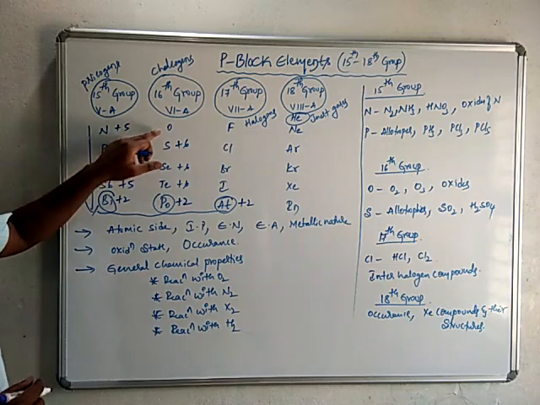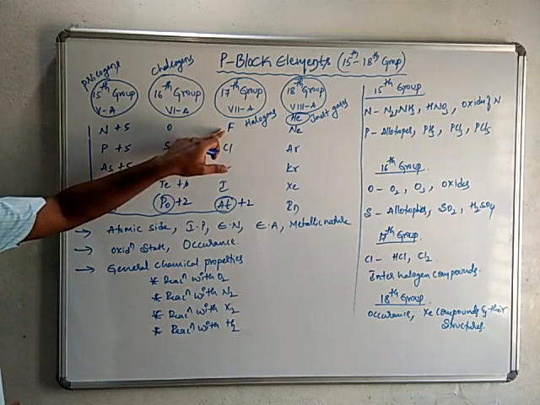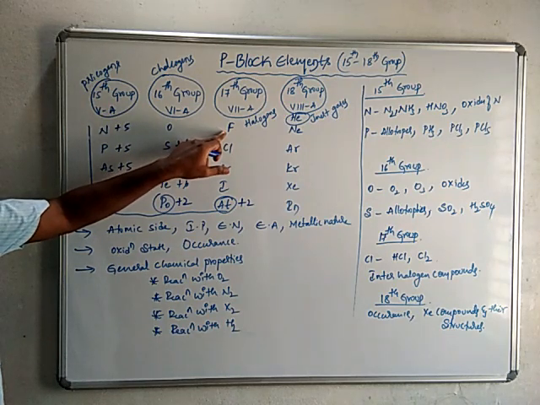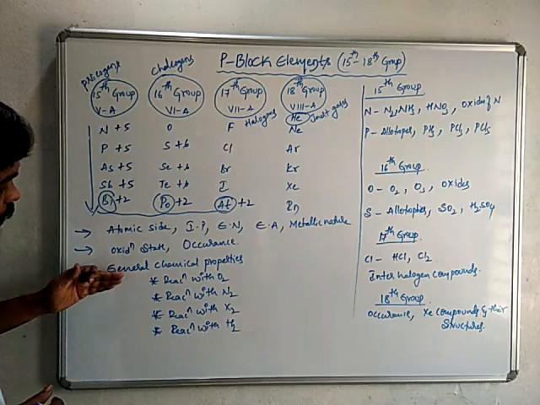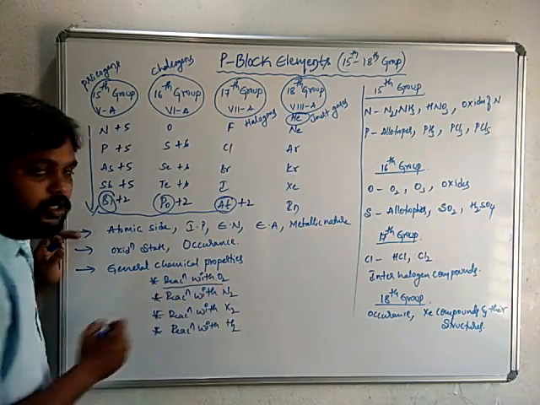So nitrogen, oxygen, fluorine, they are non-metals, they can show negative also. Nitrogen showing -3, oxygen showing -2, and fluorine always shows -1 oxidation state in the combined form because of the highly electronegative nature of the fluorine atom. So these are various oxidation states of these group elements, and when they react with oxygen they form oxides.